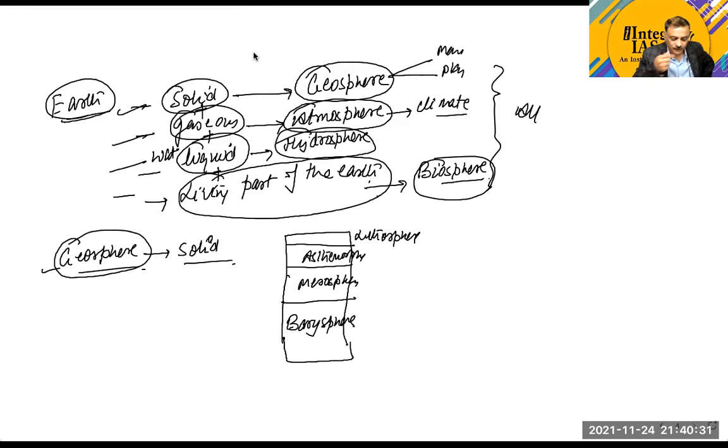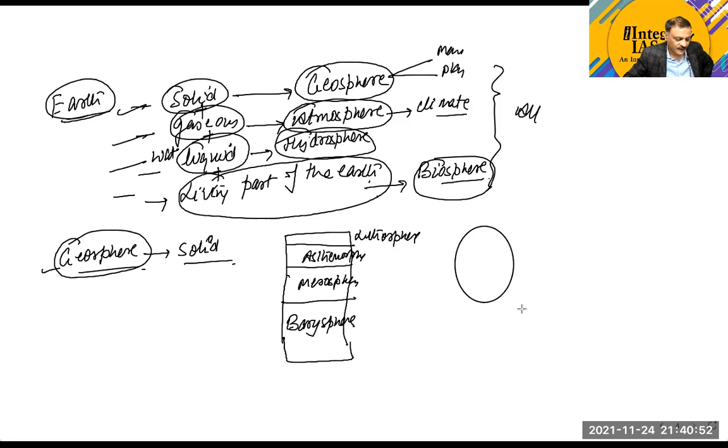This point is clear to all? Or in other sense, because there are different ways of classifying the solid part of the Earth in concentric rings or concentric regions, sometimes we take the solid part of the Earth in some concentric sense also.